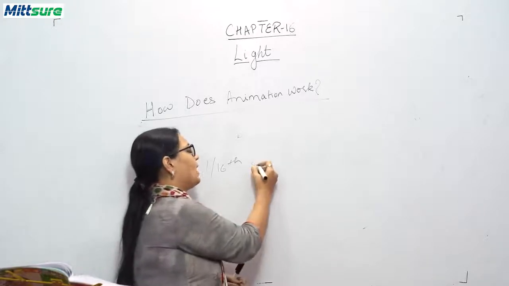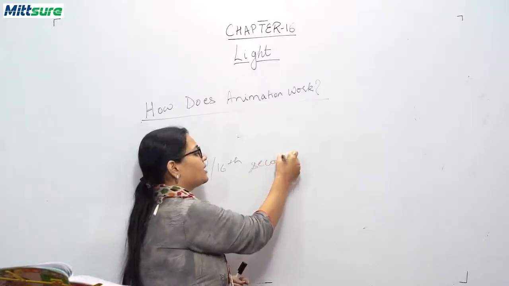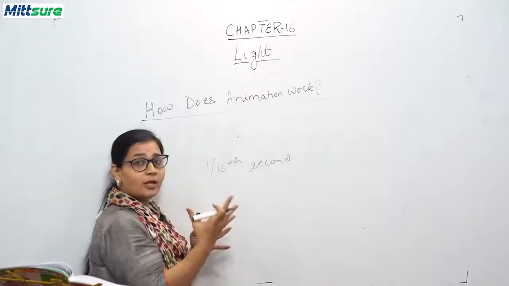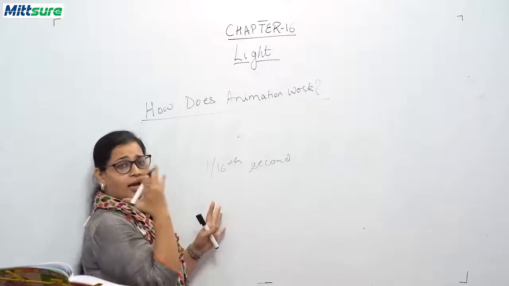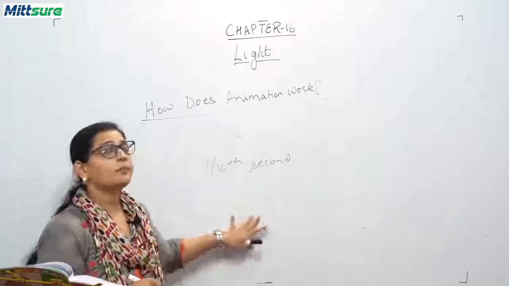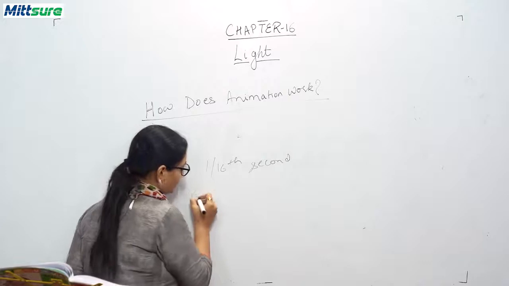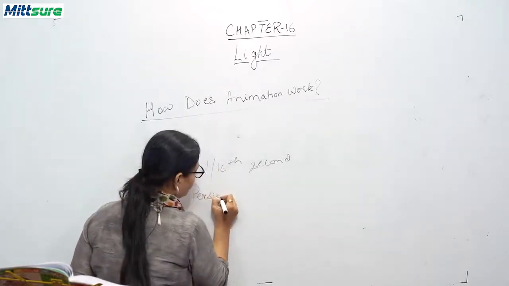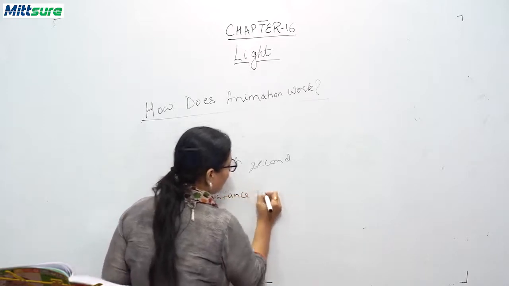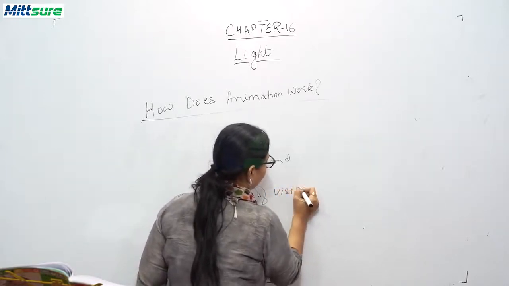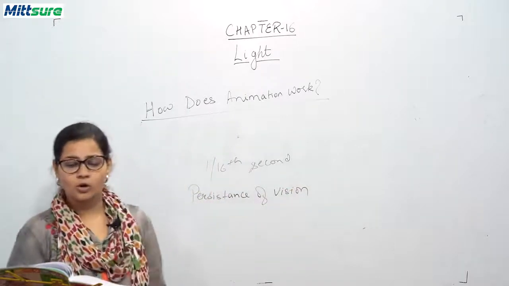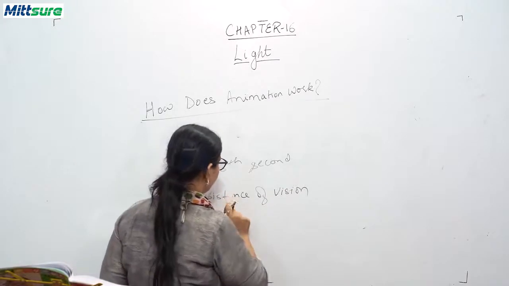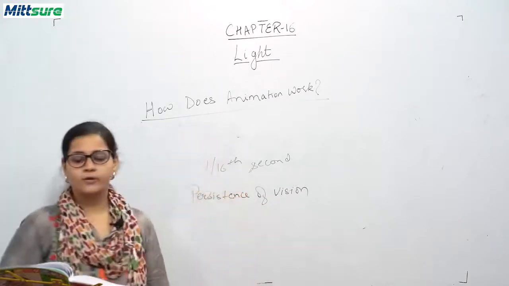That is the sensation which is created by your retinas and all these different parts of your eyes, it remains in your eyes, and this phenomenon is called persistence of vision. Okay, so this is persistence of vision.